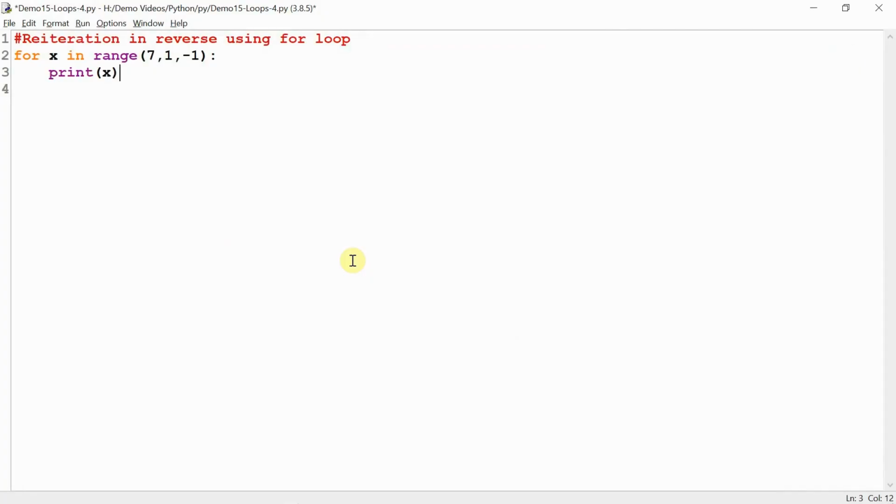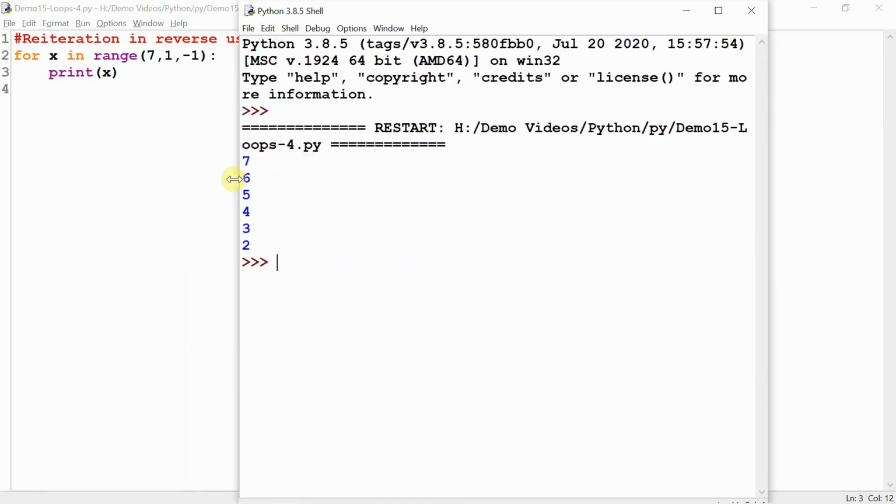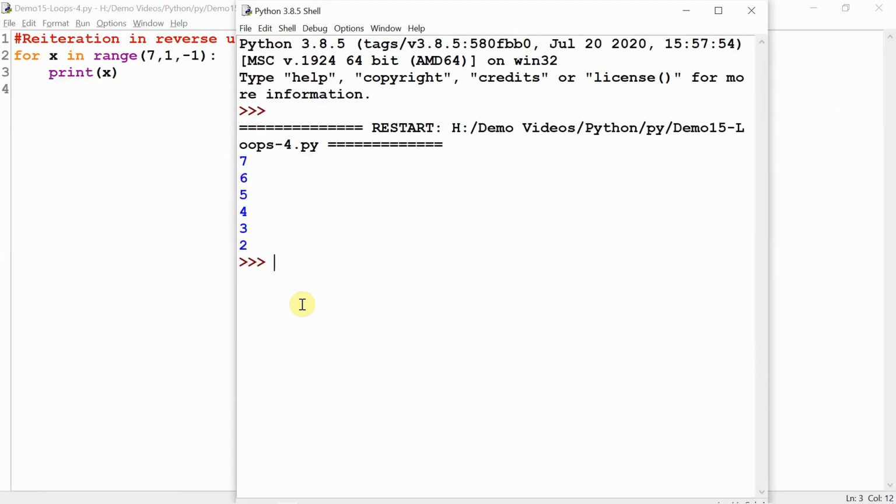Now, a loop can execute in one direction, and it can also execute in reverse direction. Notice line number 2 here. Range function is stepping by -1 from 7 to 1. It's not 1 to 7, it is exactly the reverse: 7, 6, 5, 4, 3, 2. Here 1 became the upper limit, so it is counting till 2.